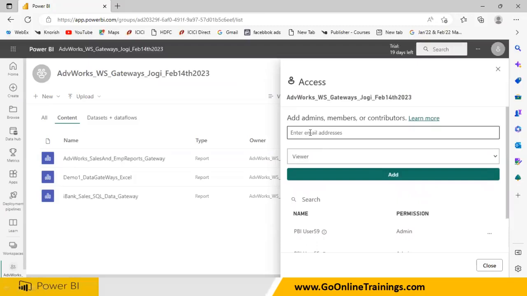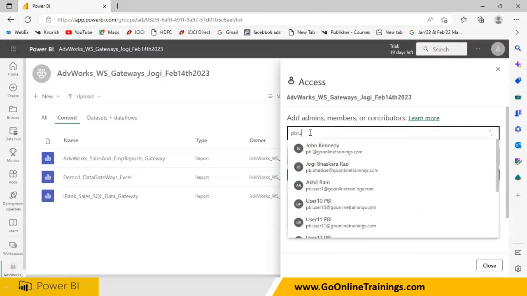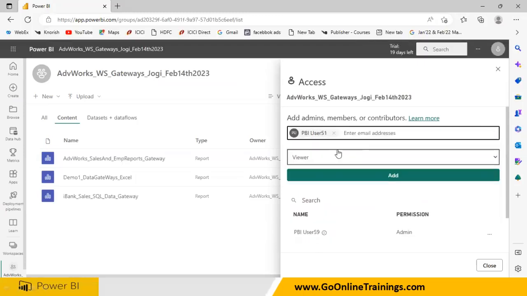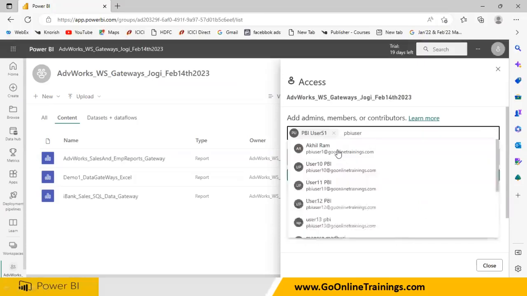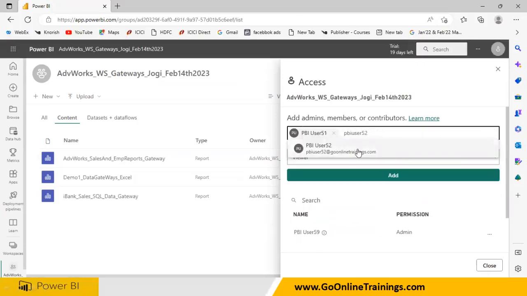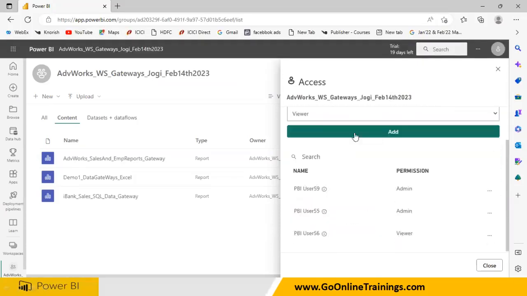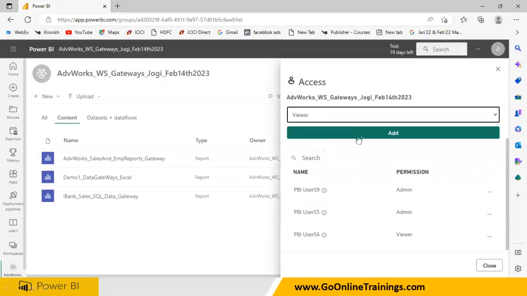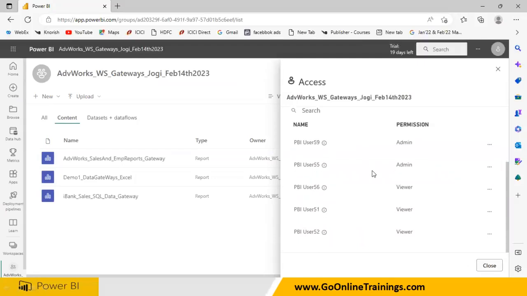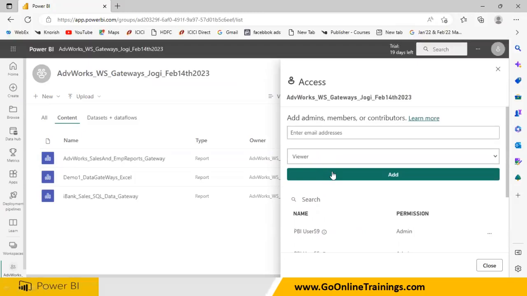If we have multiple users, you will be able to write multiple users also. PBI user 51. Then you can write PBI user 52, right? So you can give multiple users. All of the users are called viewers. Click on add. So at a time, you will be able to give the privileges. Okay, this is how these people are able to access the